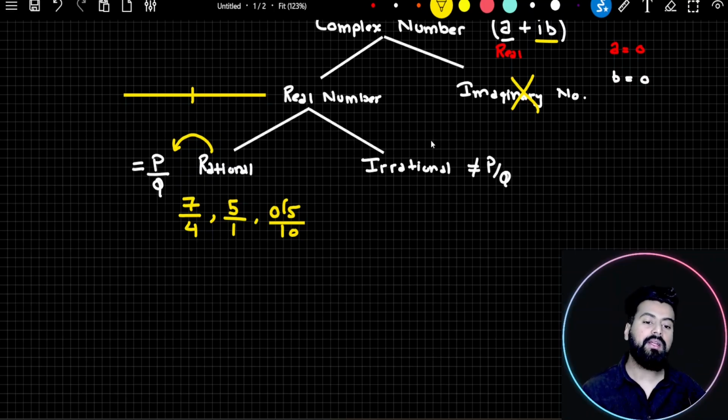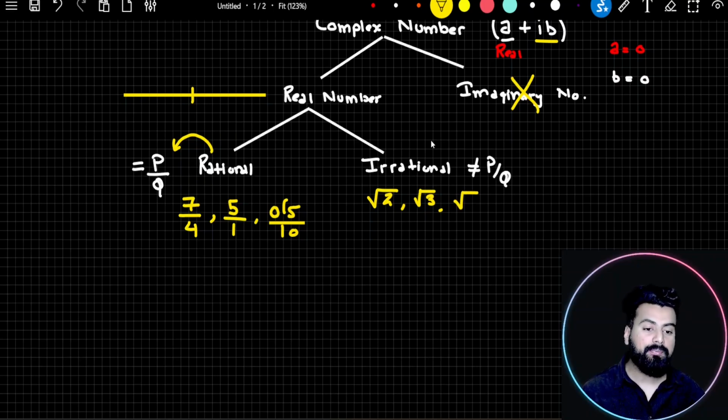So let us talk about irrational numbers. You already know an irrational number is a number which I cannot write in the form of p by q even if I try. Some examples of irrational numbers: any non-perfect square number written under square root is an irrational number. So 1, I have skipped 1. Why? Because 1 is a perfect square number. 2, 3. Again, I'll skip 4 because square root of 4 is 2 and 2 is a rational number.